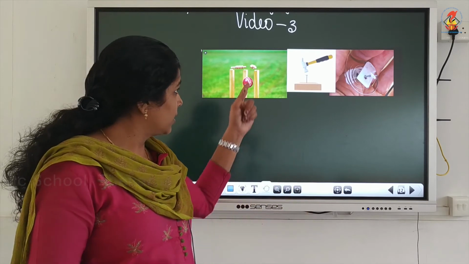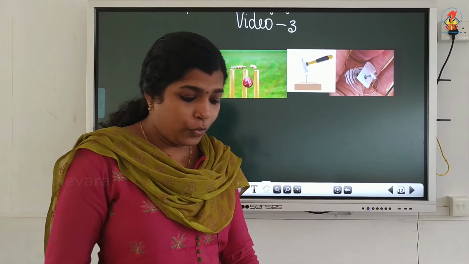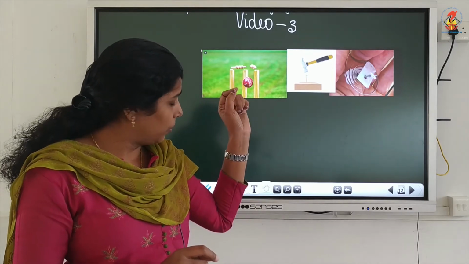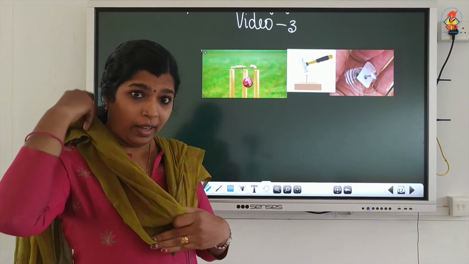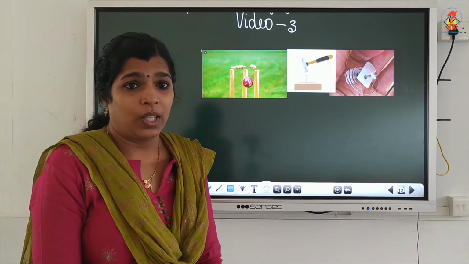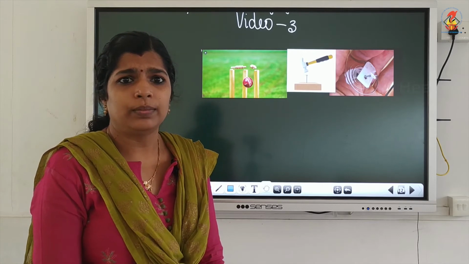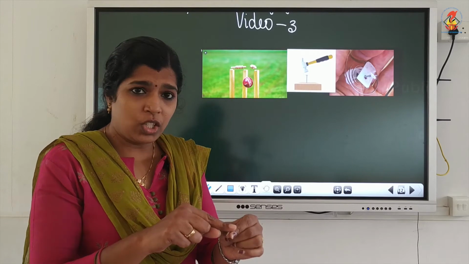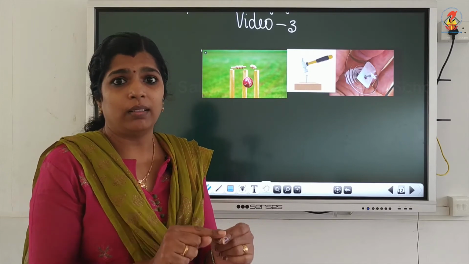The next example: if we touch a hammer on a nail to drive it into a piece of wood, is it possible? Can we drive the nail into the wood by simply touching the hammer on the nail?